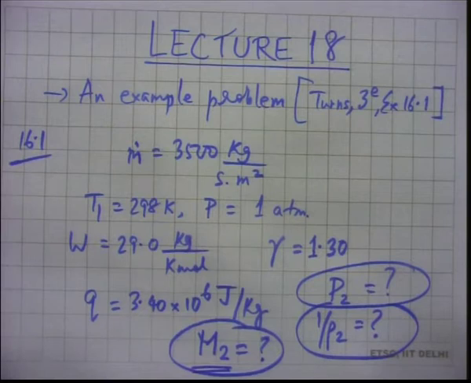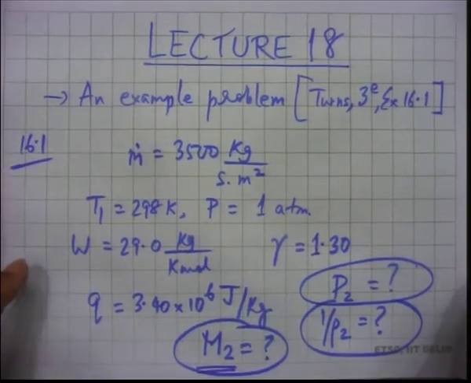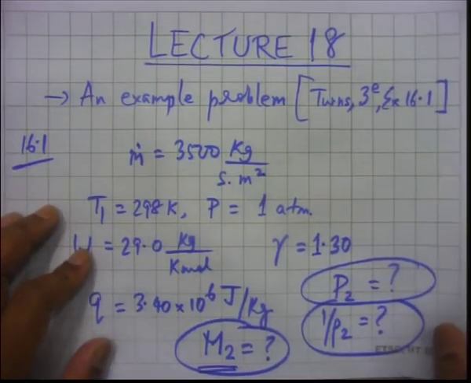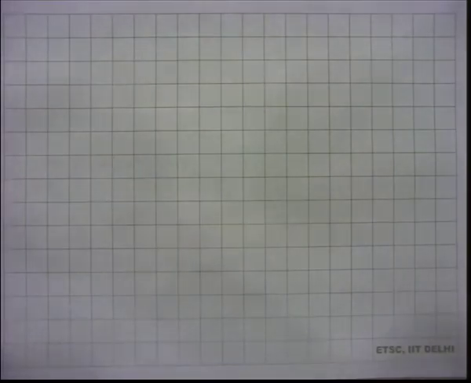So the problem is done fully in the book. This is an example problem. So you can actually go through this, but here we will not do all the steps, but nevertheless discuss some aspects of it. So we want to get state 2.